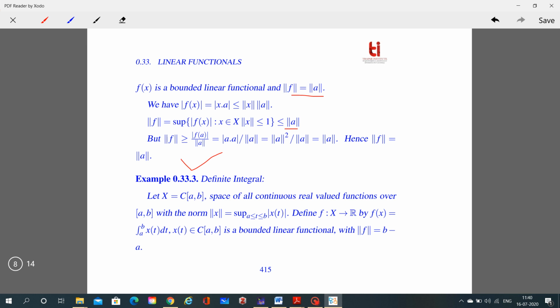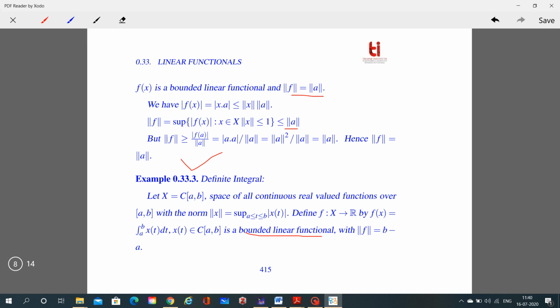So now we have to prove that a definite integral defined on the space of continuous real valued functions over the interval a to b is a bounded linear functional and its norm is b minus a.